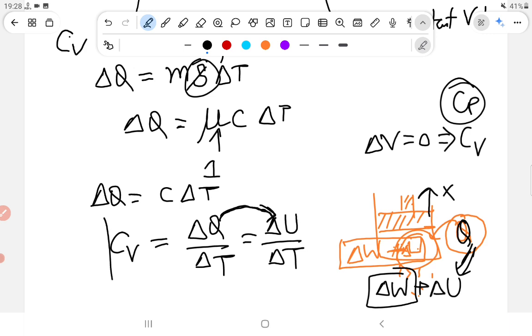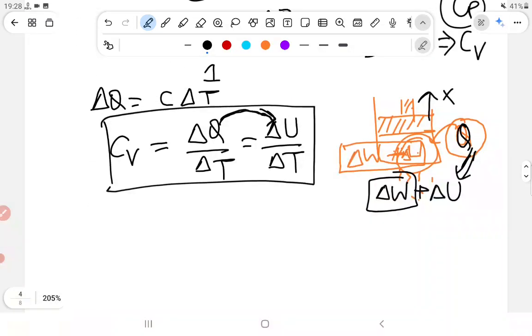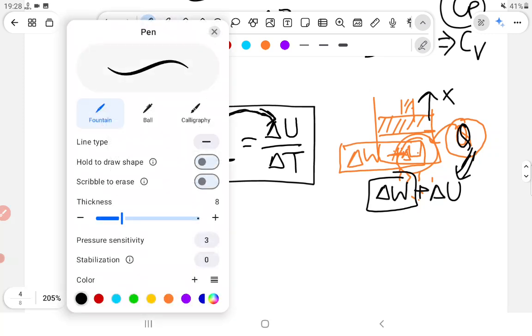तो हम लोग इसको CV बोलेंगे, because all the energy we are giving is utilized to increase the internal energy, not any energy to do the work, right. Now let us move ahead.